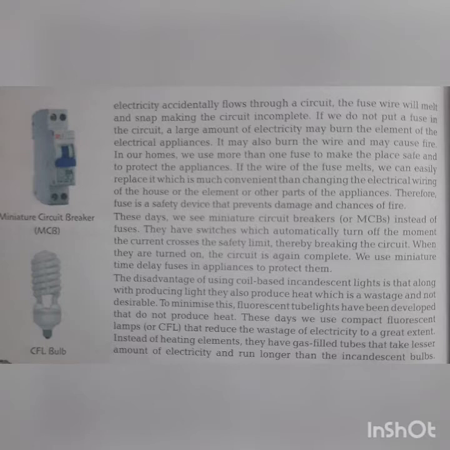The miniature circuit breaker automatically gets turned off the moment electricity above the limit passes through it. When they are turned on, the circuit is again complete. We use miniature time delay fuses in appliances to protect them. Now, the advantage of this miniature circuit breaker is that the fuse wire, once the coil breaks, needs to be changed, but the miniature circuit breaker does not need to be changed. It is only dependent on a switch which can be turned on and turned off.